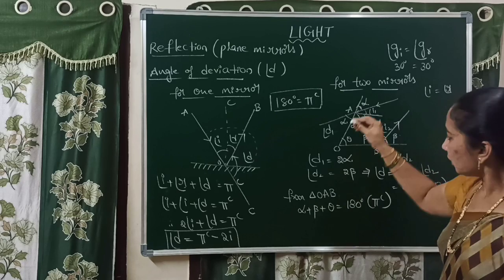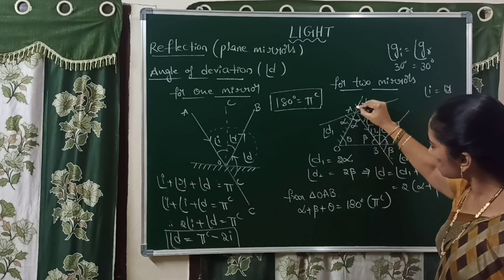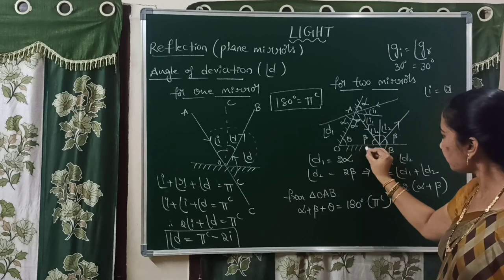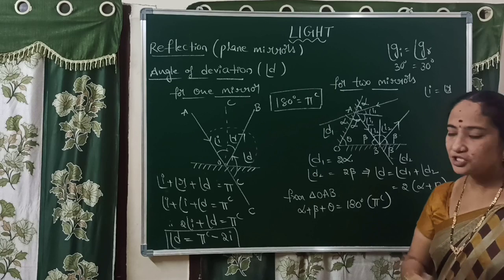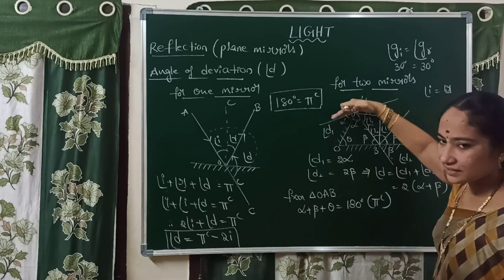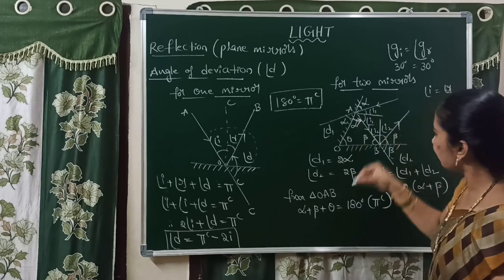Right. Now here the pieces of glass are replaced by mirror strips. The mirrors have to be replaced. Immediately what happened? Here the extended incident ray makes some angle with the reflected ray.